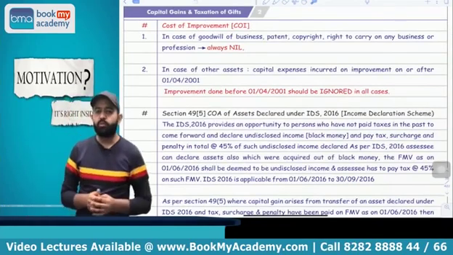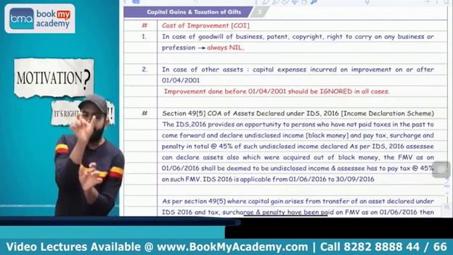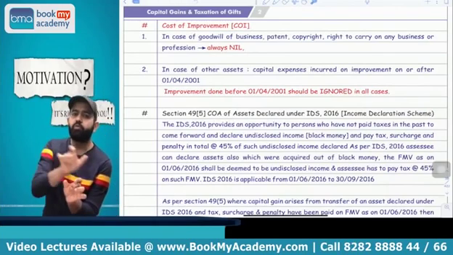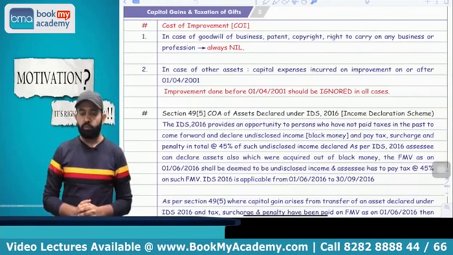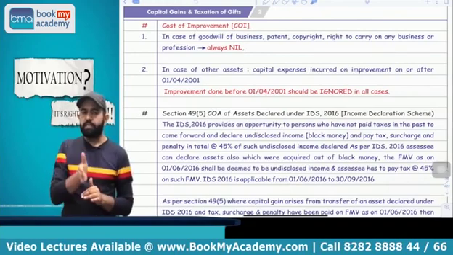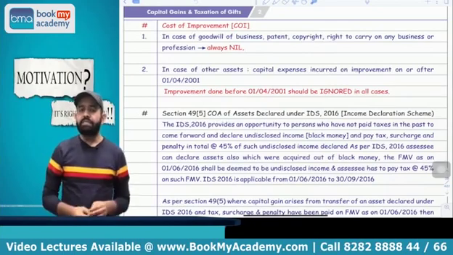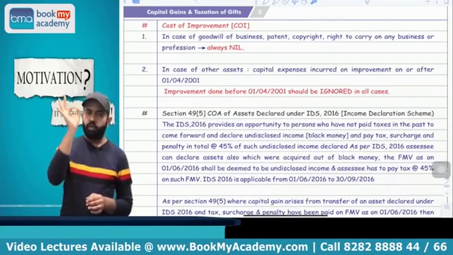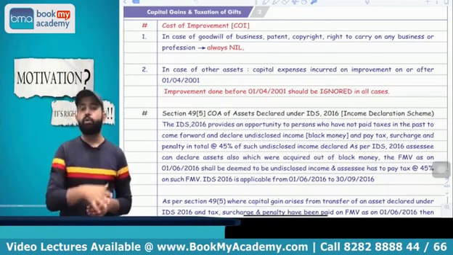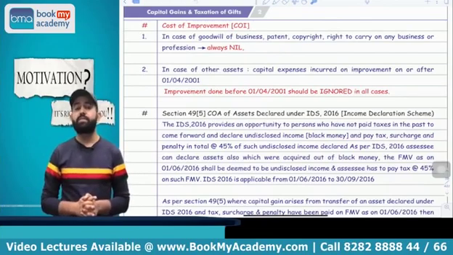What do you mean by cost of improvement? Cost of improvement means any capital expenditure incurred for improvement of an asset is treated as cost of improvement. So cost of improvement you have to consider only if the improvement took place on or after 1/4/2001. But try to understand in case of three assets. One is the goodwill of business. Second is the patent and copyright. Third is the right to carry on any business and profession.